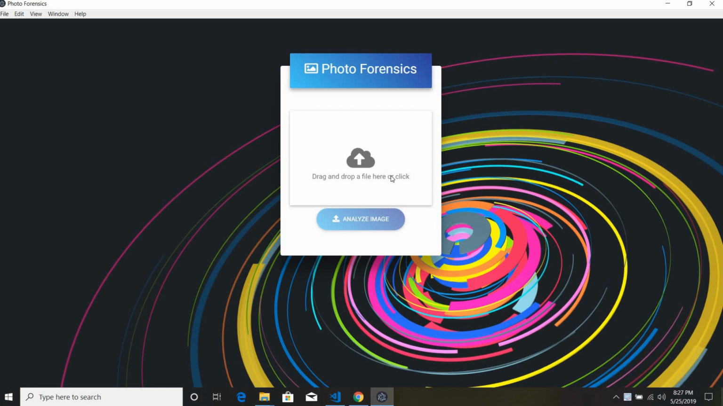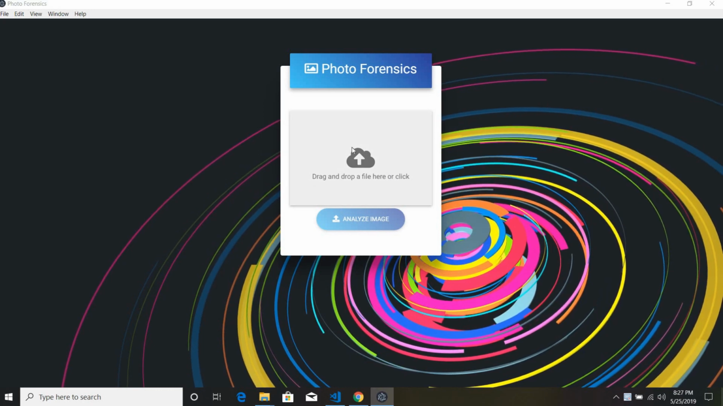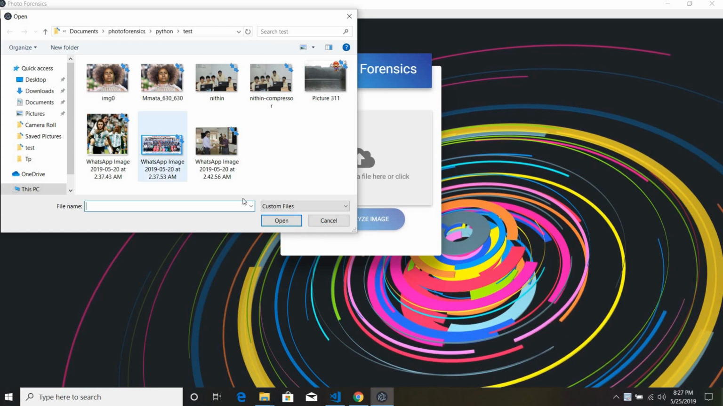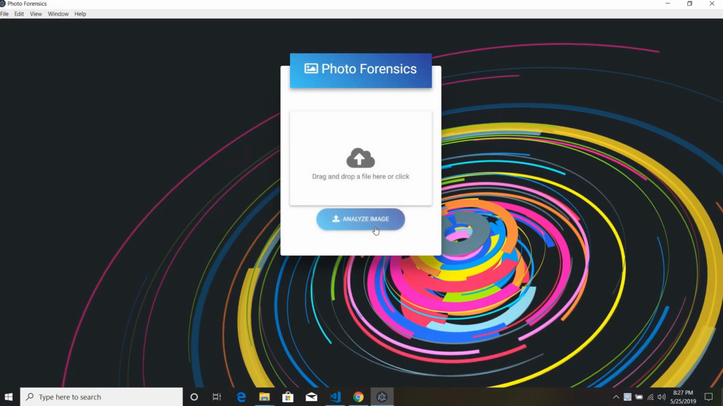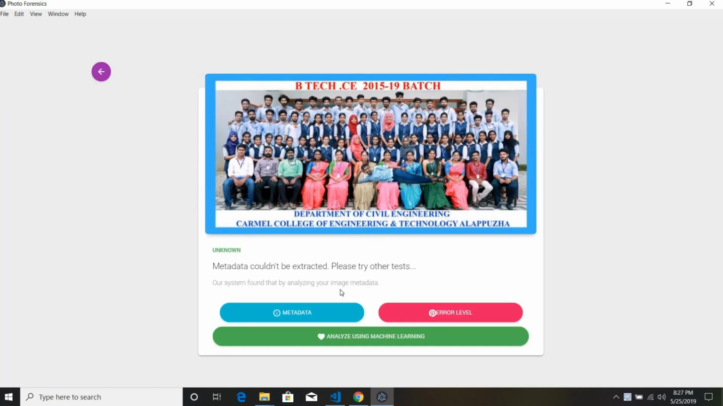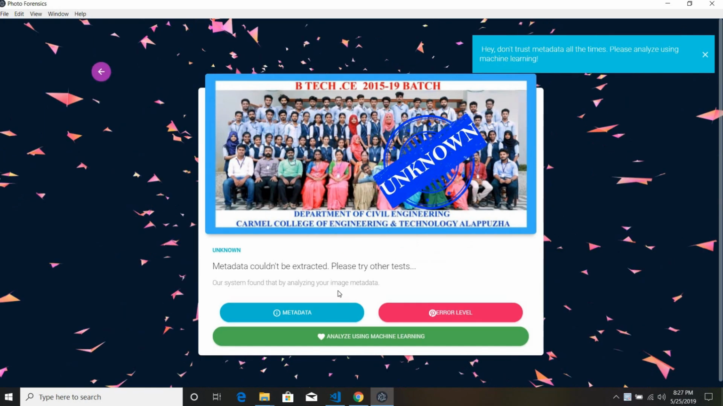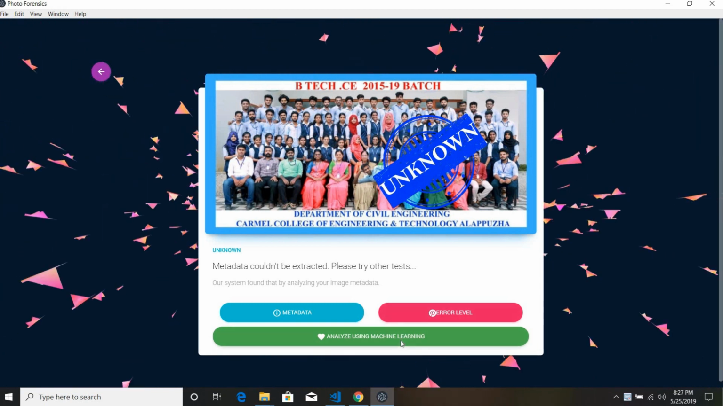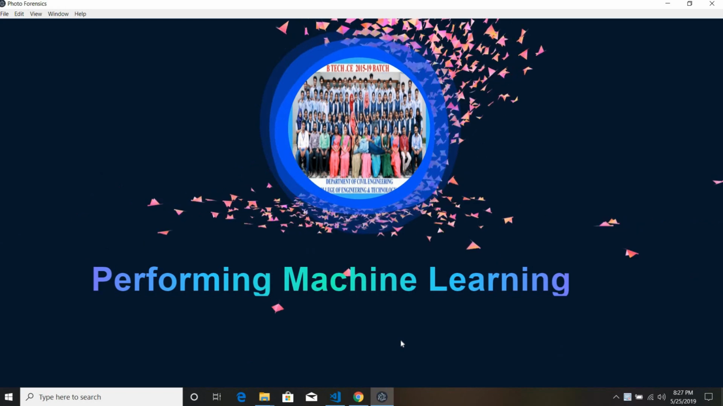Let's test this by using a fake image. Let us use this image. Okay, click on analyze image. As you can see here, metadata is also not present for this image, so it is showing unknown. Let's analyze using machine learning.